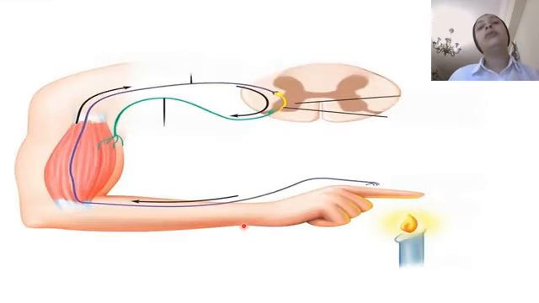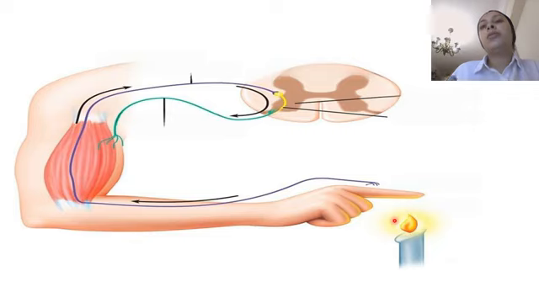Now I will give you an example to show you how our body feels any change happening in the environment. Okay? For example here, this is a candle. The candle here makes an increase in the temperature. The increase in temperature here is considered a stimulus. What is a stimulus?